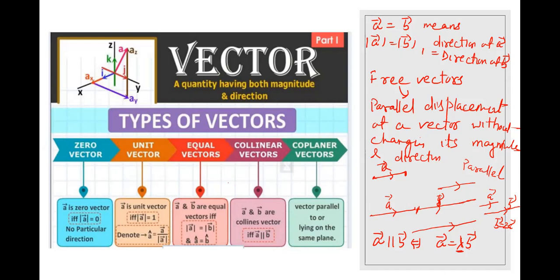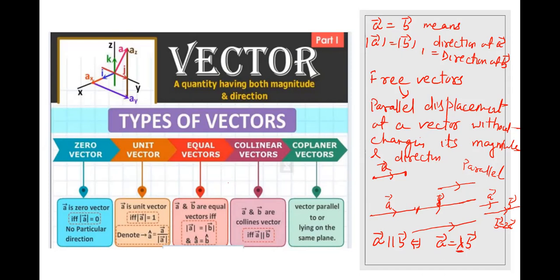So here negative vectors also come in. Take the AB vector and BA vector. As we know, the length of the line segment AB equals the length of the line segment BA, but the direction of AB and the direction of BA are opposite. So whenever we talk about negative vectors, it means vectors having the same magnitude but opposite direction. So AB vector is the negative of BA vector, and BA vector is the negative of AB vector.